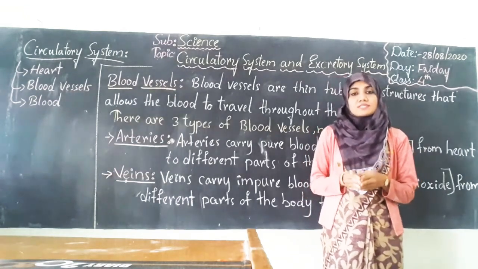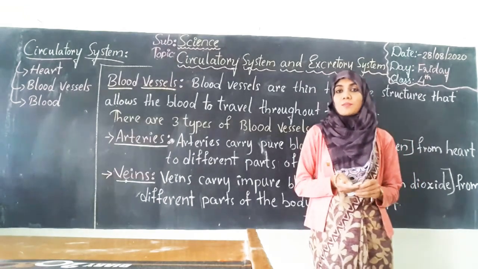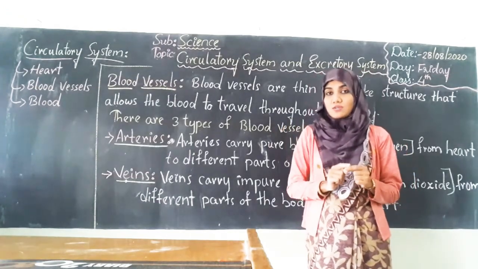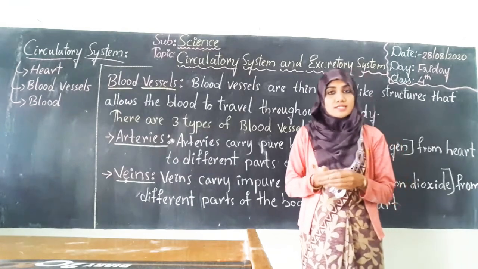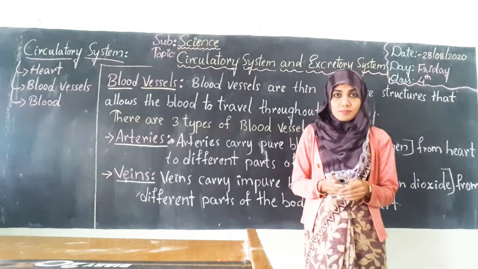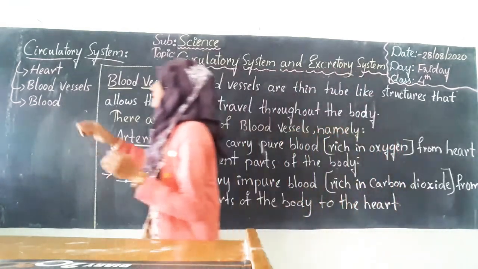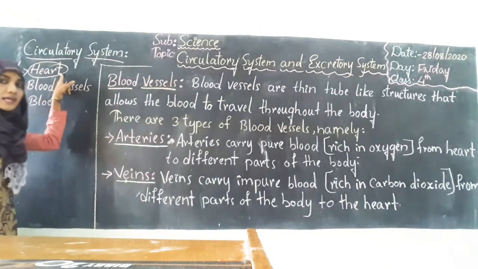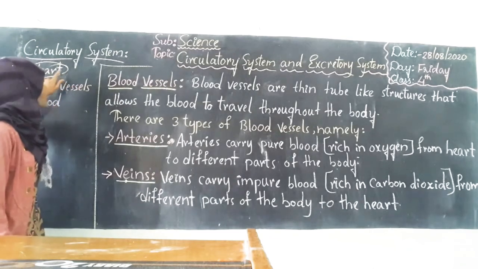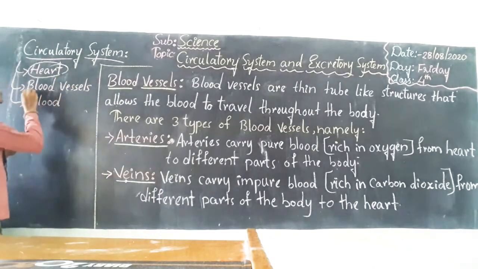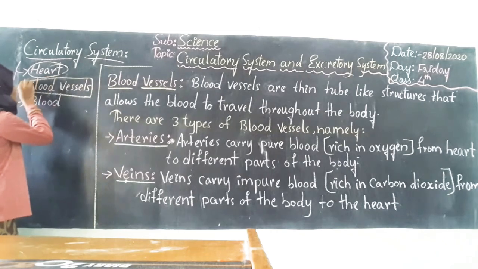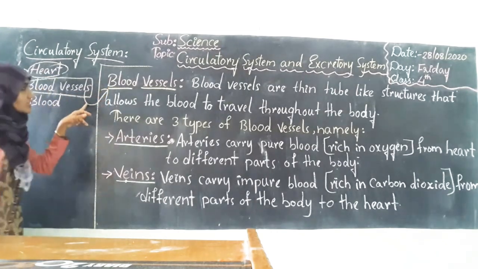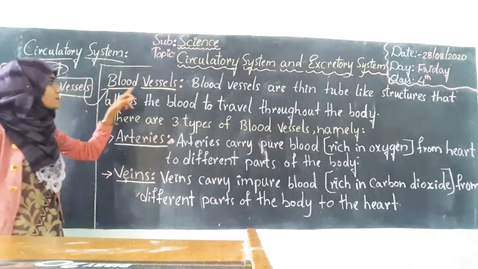Students, in the previous class we started learning about the circulatory system, and we got to know what the circulatory system is and what the organs involved in it are. In that we first studied everything about the heart, right? So in the last class we covered the points regarding the heart. Today we shall study another organ of the circulatory system, that is blood vessels. So today our topic will be on the blood vessels.